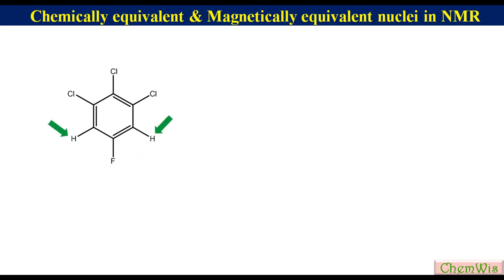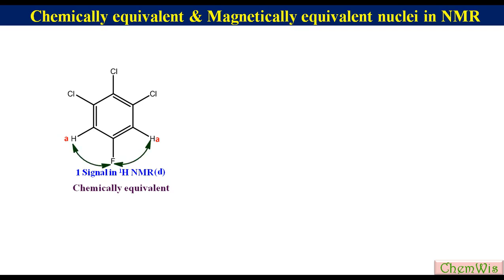These two protons have the same electronic environment, so we can label them with the same letter A. In the proton NMR, there will be one signal for these two protons that will appear as a doublet due to coupling with one fluorine atom. So these are chemically equivalent protons. Both the protons have the same relation with the fluorine, that is ortho relation. So these are also magnetically equivalent.